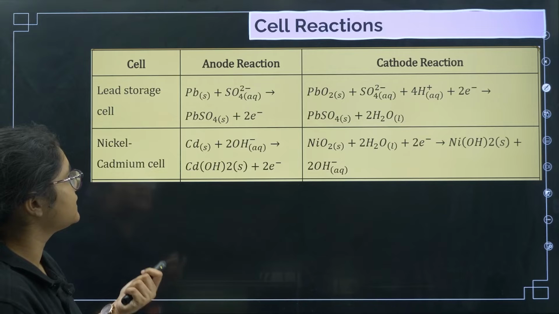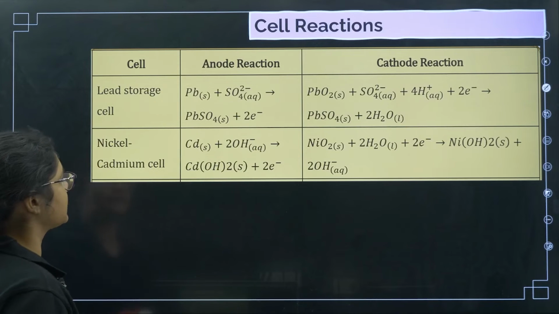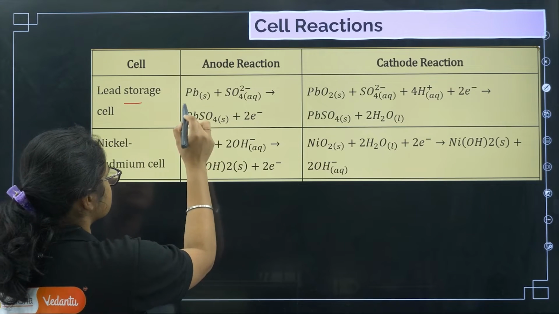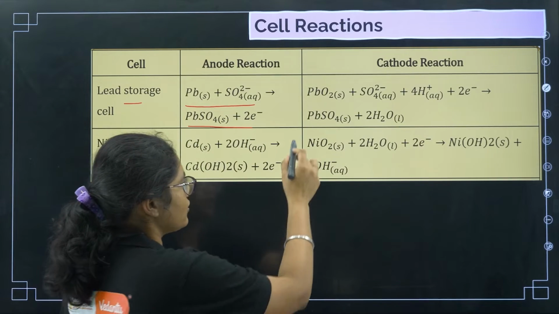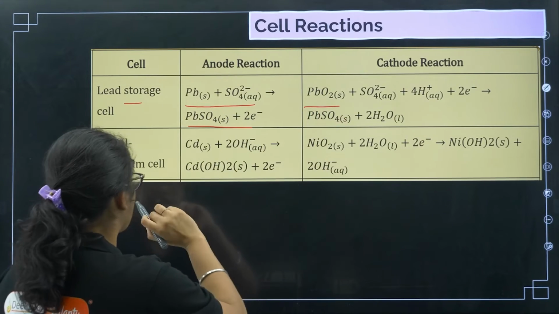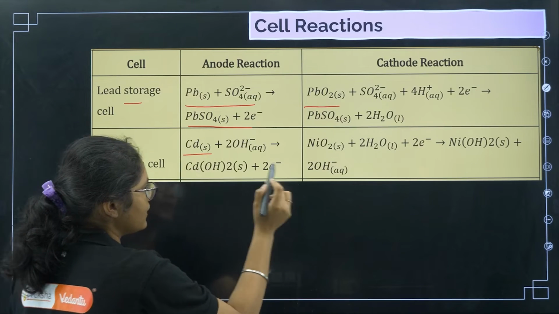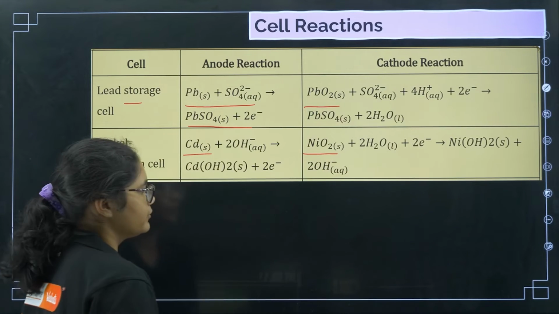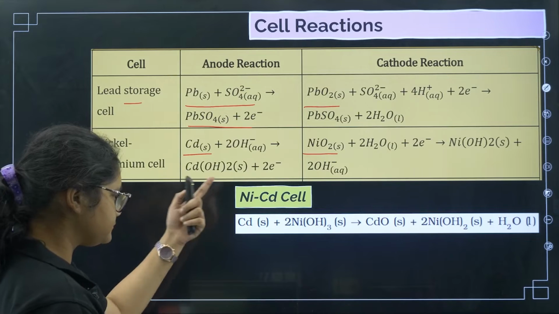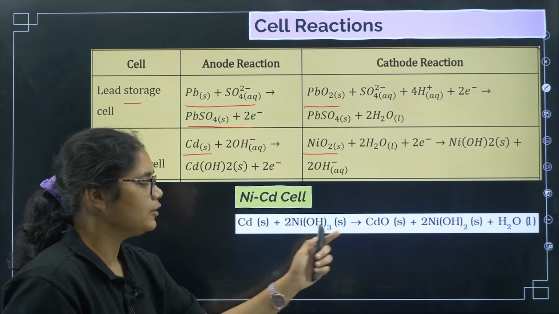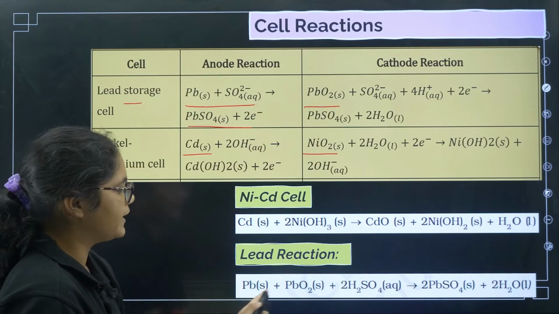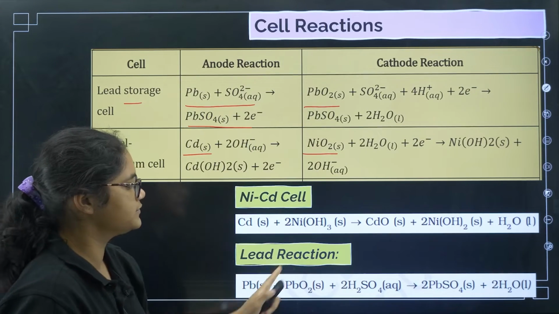Okay, now the next one, secondary cells. In lead storage, this is very important, lead is your anode and lead oxide is cathode, and in nickel cadmium cell, cadmium is anode and nickel oxide is cathode. Okay, now here this is the complete reaction. You can add these two anode and cathode reactions to get this reaction. Similarly, for lead storage, you can add these two reactions to get this one.